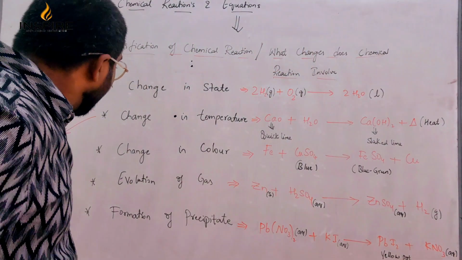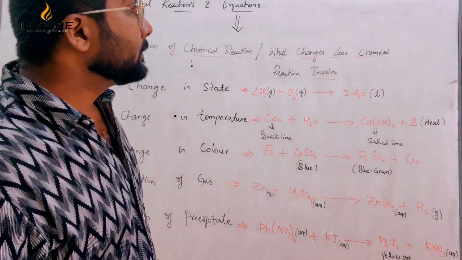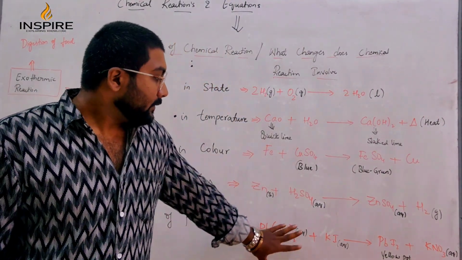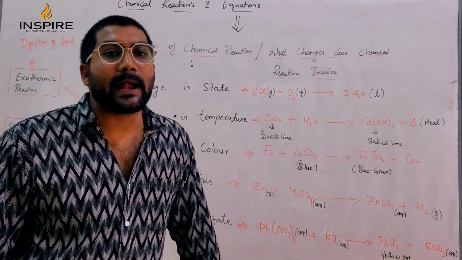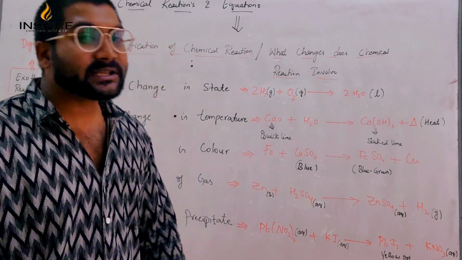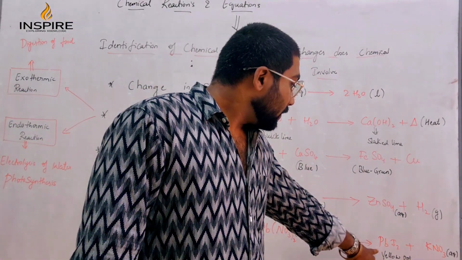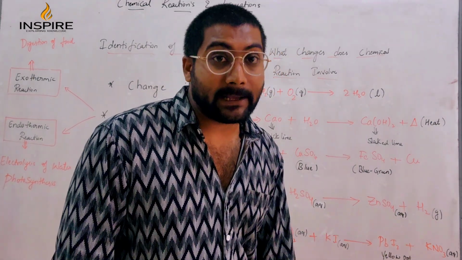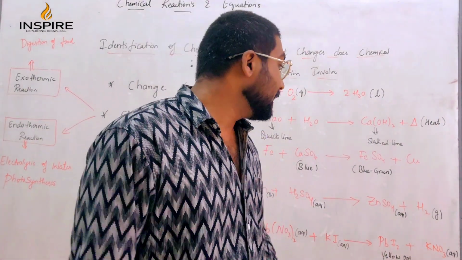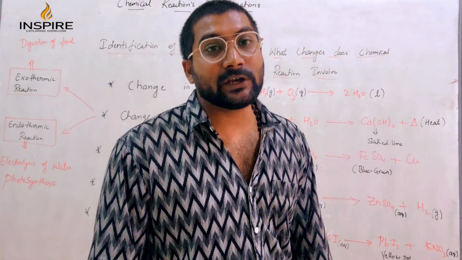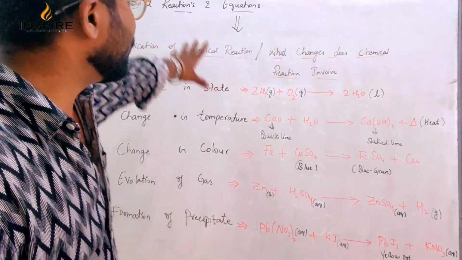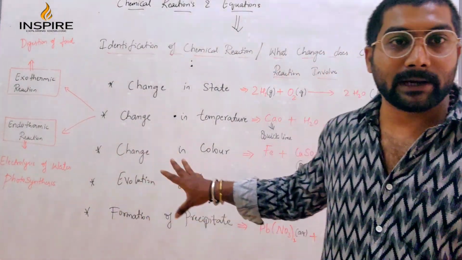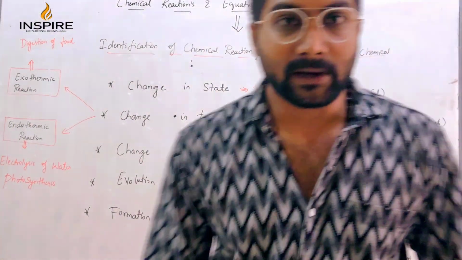Now let us see the formation of a precipitate with an example. Pb(NO3)2, lead nitrate, reacting with potassium iodide, KI, converts into lead iodide, PbI2, which is a yellow precipitate, which is not soluble. Next, KNO3, potassium nitrate. These are very important reactions. They will come in the examination and you have to understand the concept properly and write all of this. Okay, thank you, students.